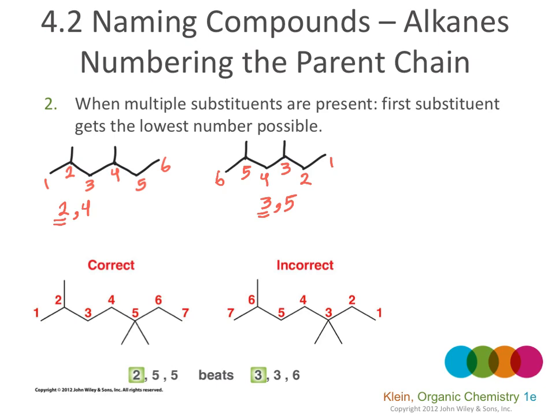And IUPAC rules tell us that the first substituent should have the lowest possible number, which means this is wrong and we have to number from the left to the right. Another example here.